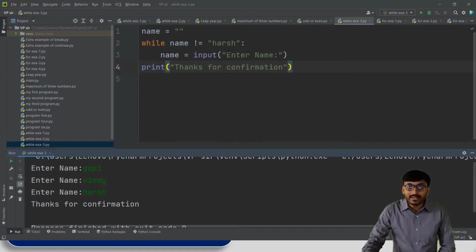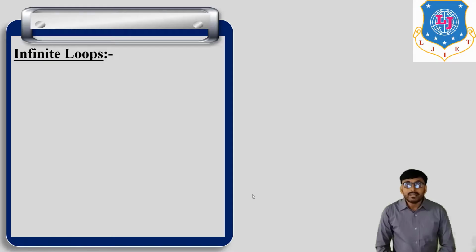So if we enter the name hers, then this condition is not satisfied, and the loop stops. And when the loop stops, we get the print thanks for confirmation. This thanks for confirmation is printed when the loop stops. So this is about the while loop. Okay, now the next one is the infinite loop.